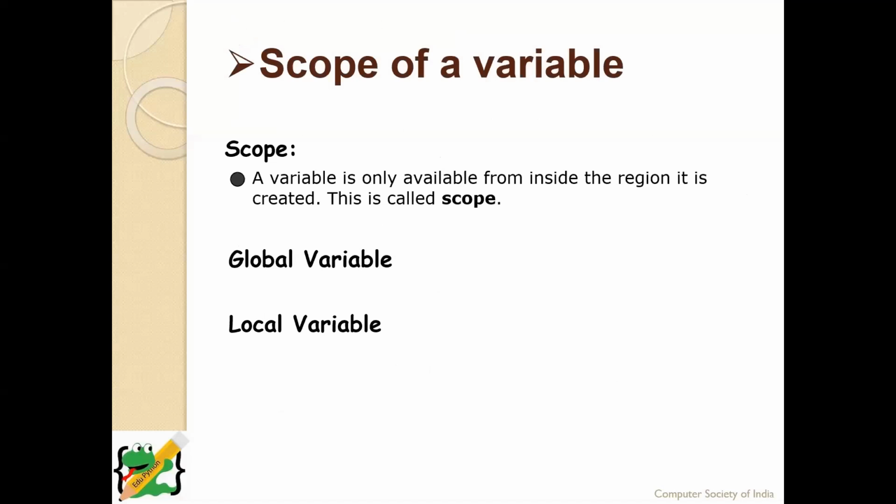There are two types of scope: global variable and local variable. If the variable has a scope of the entire program, it is called a global variable. If the variable has a scope of only a particular block, it is called a local variable. I hope you get the definition. Let's put it to practical use.